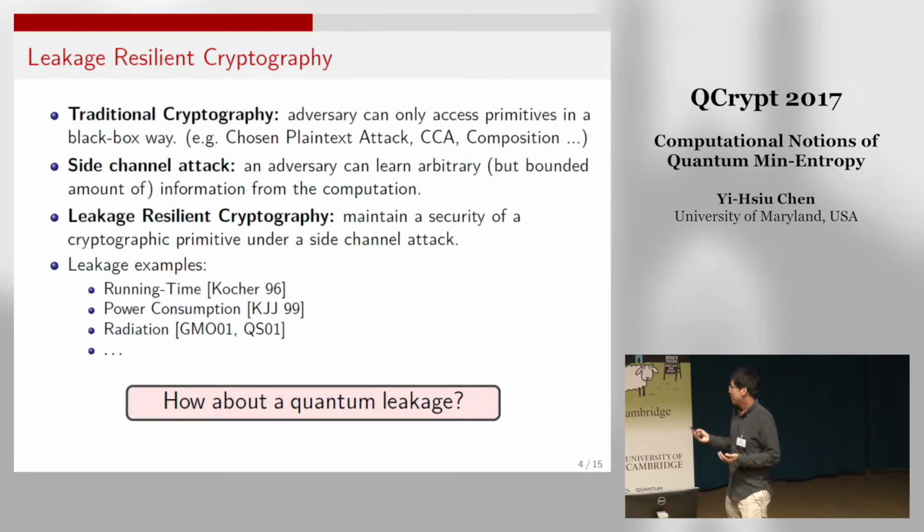Even though we don't know any concrete information that counts as quantum leakage, usually in leakage-resilient cryptography we don't make any assumption about what kind of leakage we have to deal with. The only assumption we make is that the leakage will be very short. If you leak lots of information, then there's no hope to construct a secure system, right?